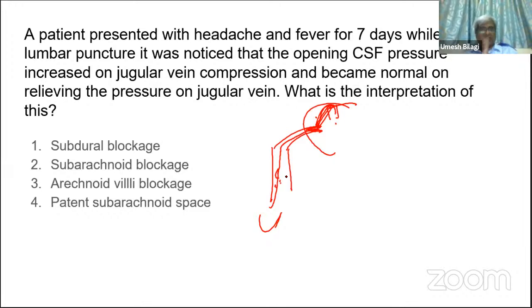Are there lymphatics in the brain? No, sir. There are no lymphatics in the brain. It can be an MCQ. So it will drain into the jugular vein ultimately. That's how it can reach the heart. There is no other way.